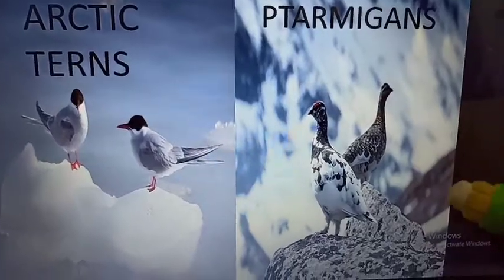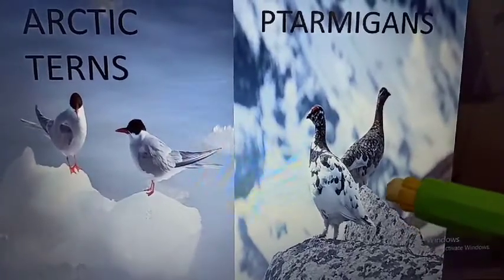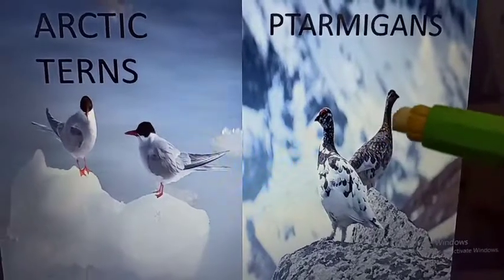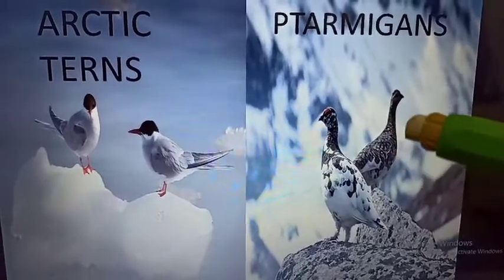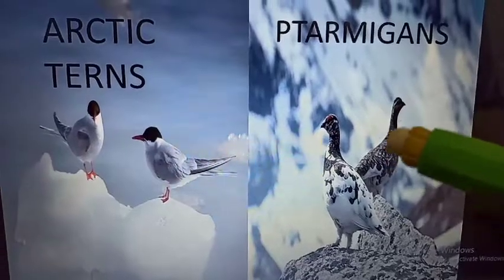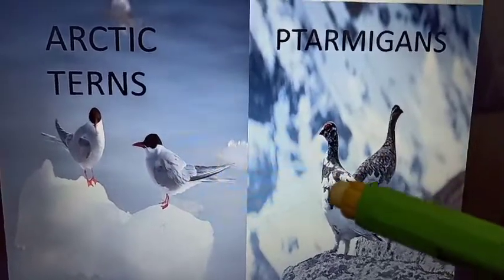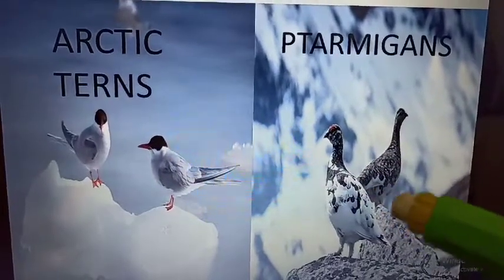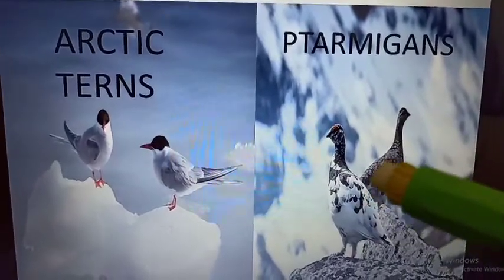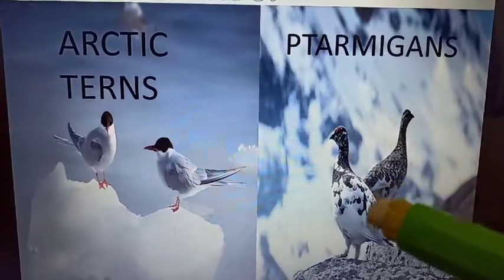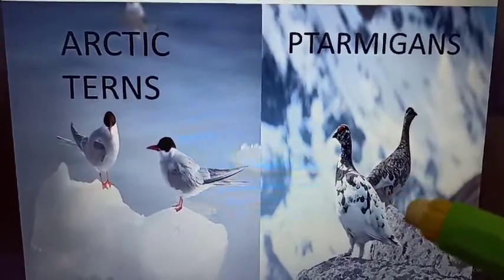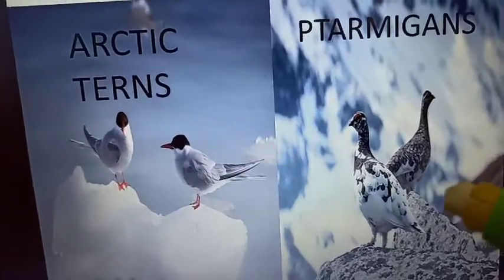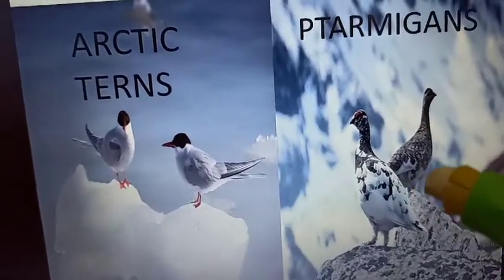When there is summer, at that time they turn their feathers brown, and when there is winter, at that time they change their color to white, full white. They turn their feathers white so that they can blend their color with the snow and they can easily catch their prey.